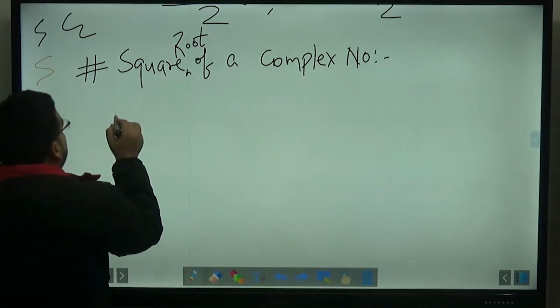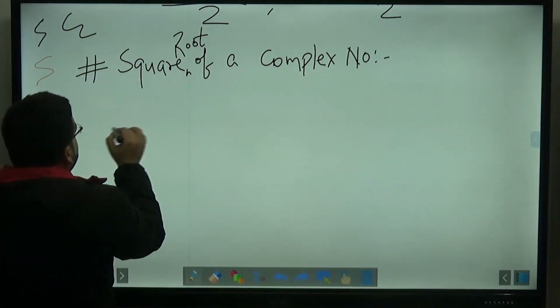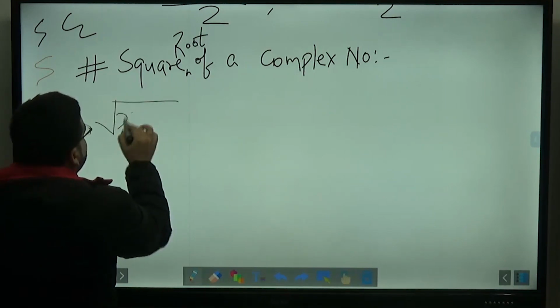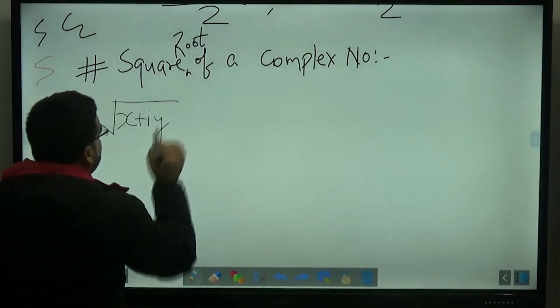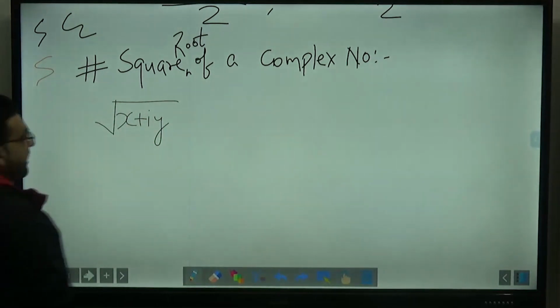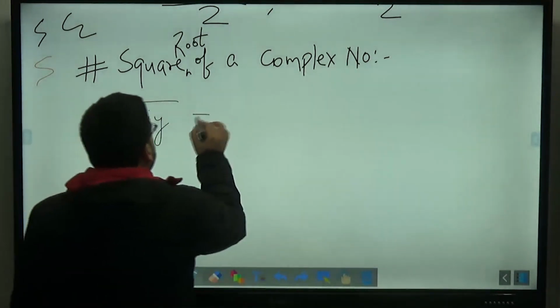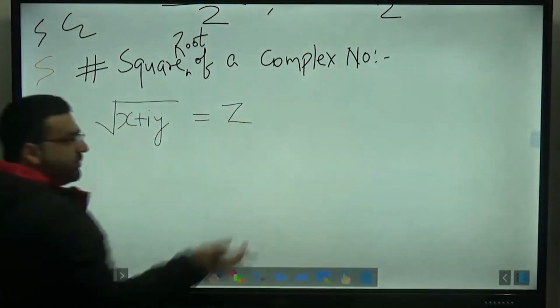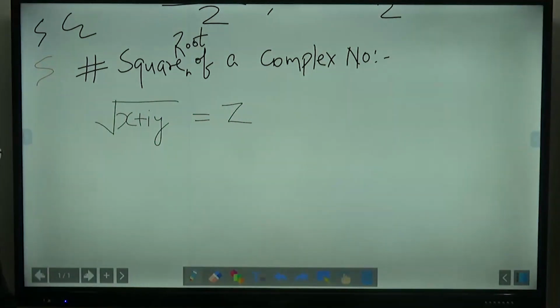For example, you have to find the square root of x plus iy. Okay, so what do we say, that it is equal to z? It will also be a complex number. The square root of a complex number will also be a complex number.